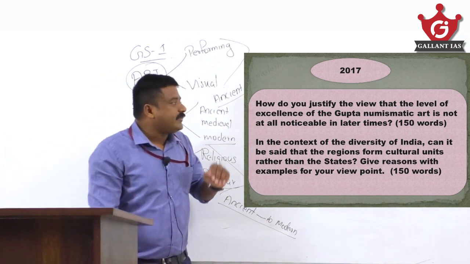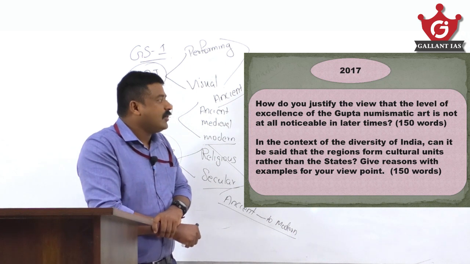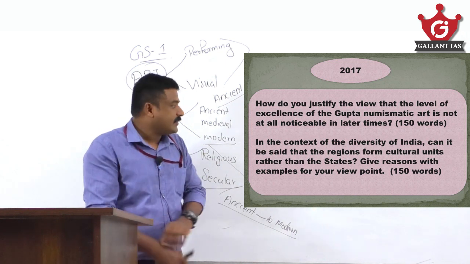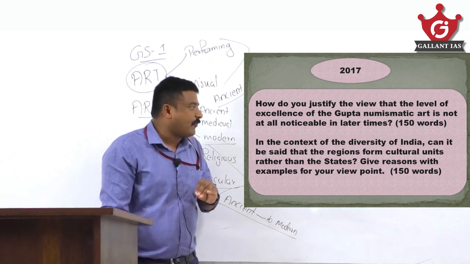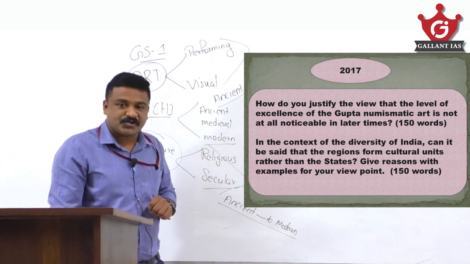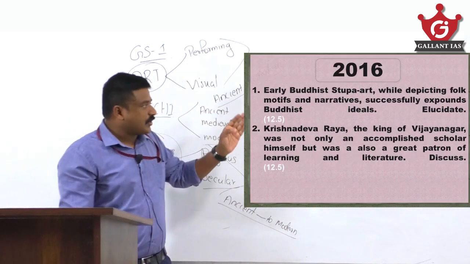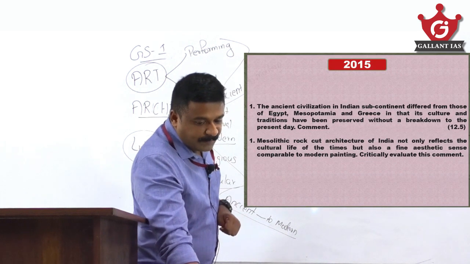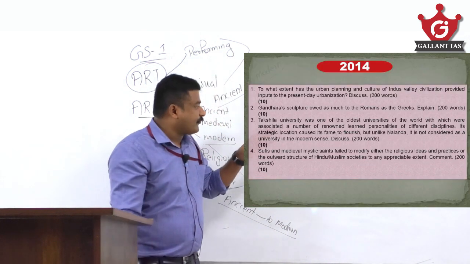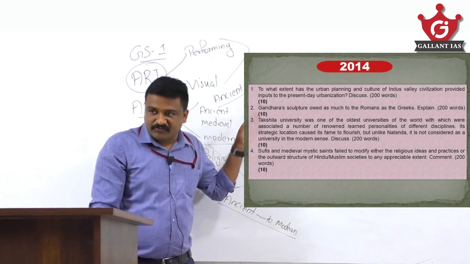How do you justify the view that the level of excellence of Gupta numismatic art is not at all noticeable in later times? In the context of the diversity of India, can it be said that regions form cultural units rather than states? There are questions asked in 2017, 2016, 2015 and 2014, a good number, four questions. 2020 also had four questions, which we just discussed.